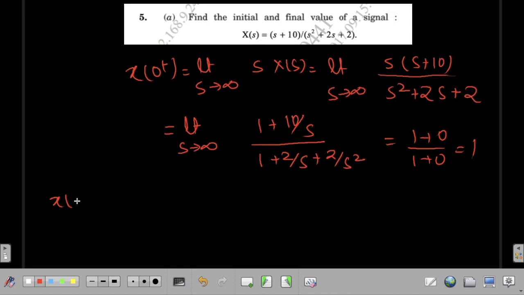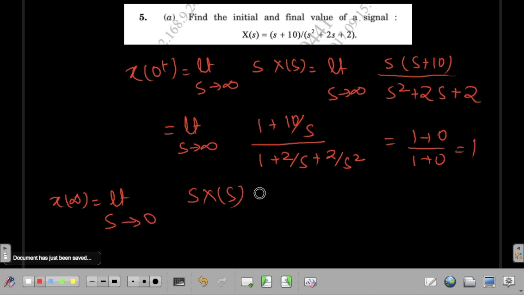And the final value theorem will be x of infinity equal to limit s tends to infinity s capital X of, I have made a mistake, sorry, this is not s tends to infinity, rather it is s tends to 0 s capital X of s.